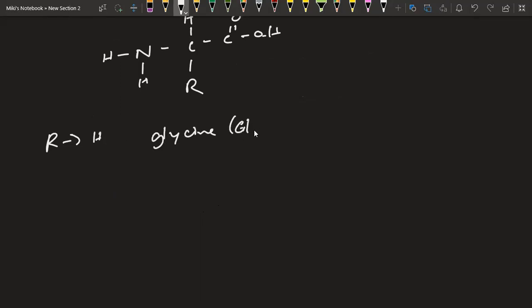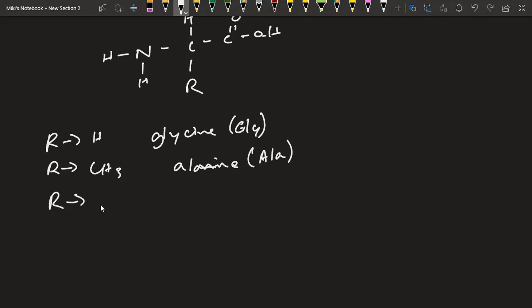Glycine is what? We represent this glycine as GLY. These are actually given in your data booklet. You can see it most probably in the last page or before, in the organic chemistry part. So then we have CH3, which is known as alanine, which is represented as ALA.